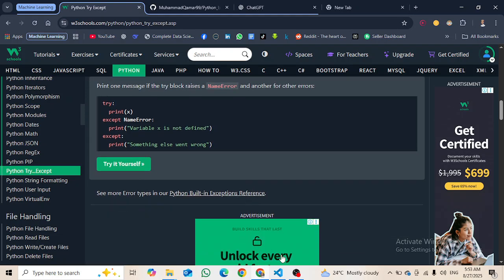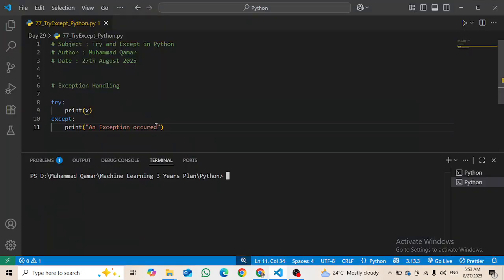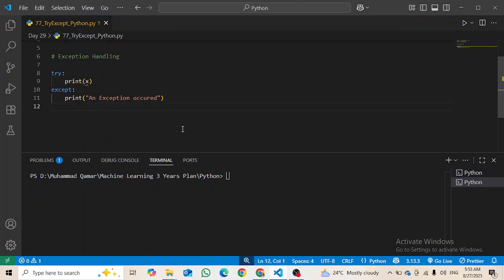If we don't know what the problem is... if we know the problem, we will just write the problem here. Right now I know that it is going to be a NameError, so I am going to write NameError here. Then inside it I will write, inside quotes, variable x is not defined, right?